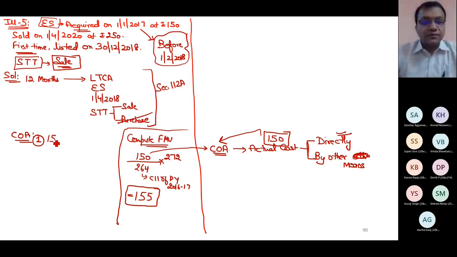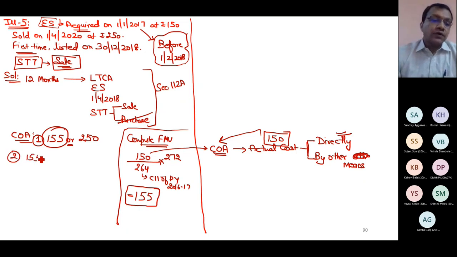Now fair market value or sale, whichever is lower, 155. Second step, lower or actual cost. What is the actual cost? 150. Which is higher? 155. Compute capital gain by applying section 48.